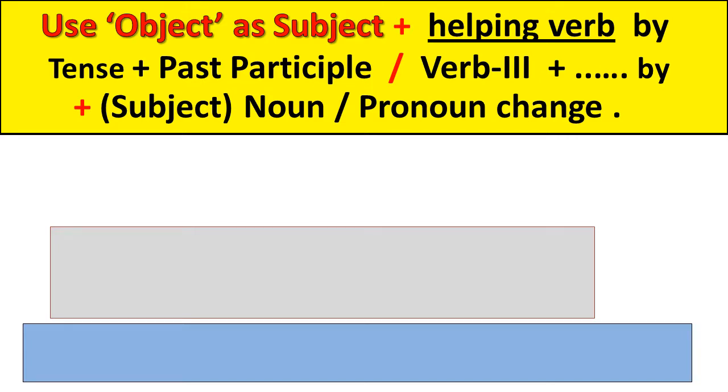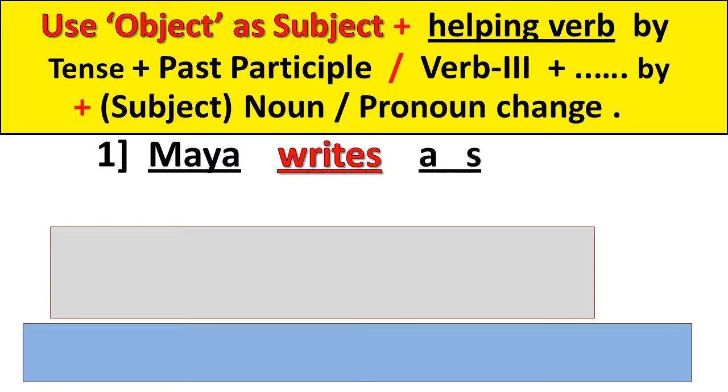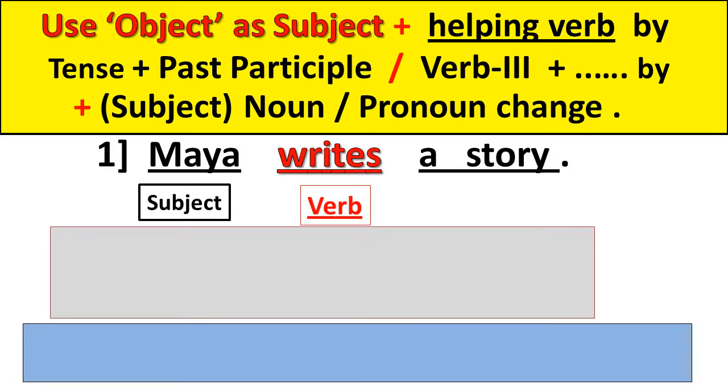So we see one example. Maya writes a story. In this sentence, there are only three words. First we have to understand the concept of how to solve the example. So we take a simple example. Maya is the subject, writes is the verb, a story is the object. Writes is the verb, the action word, and the action doer is Maya, so she is the subject, and story is the action receiver, so it is the object. First, we understand the subject, verb, and object.